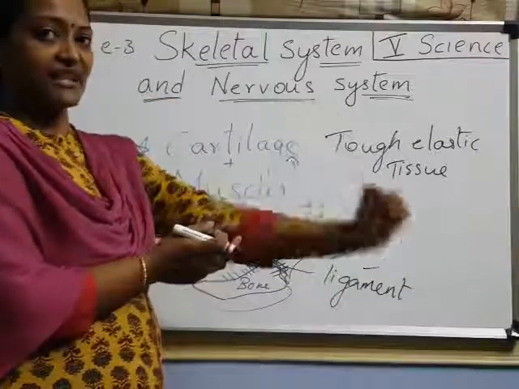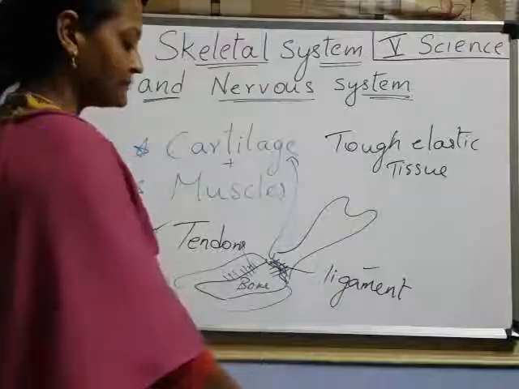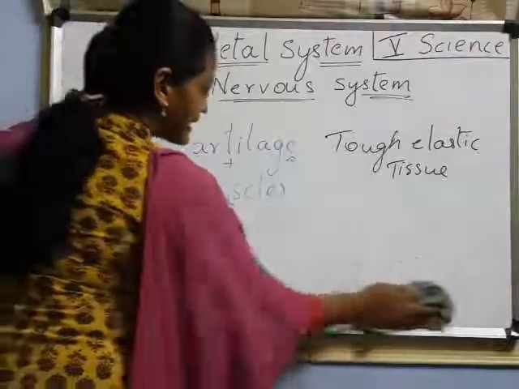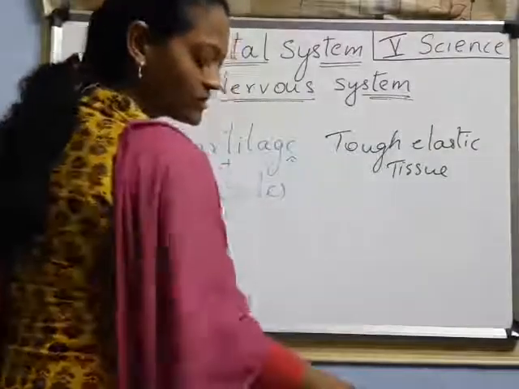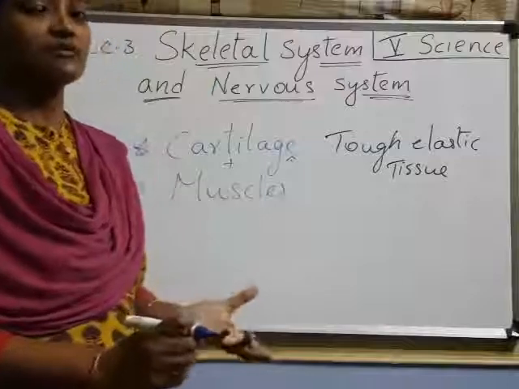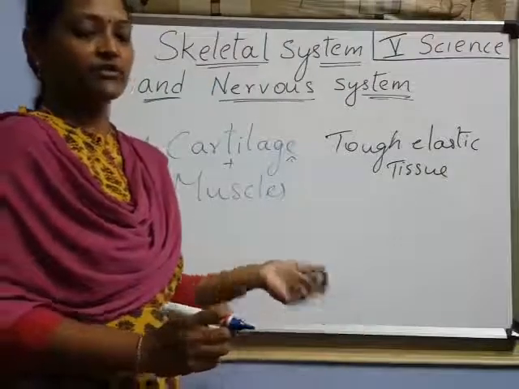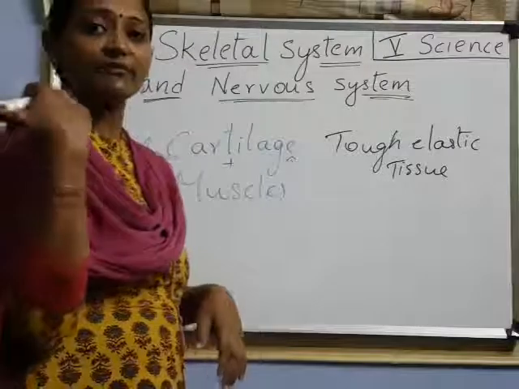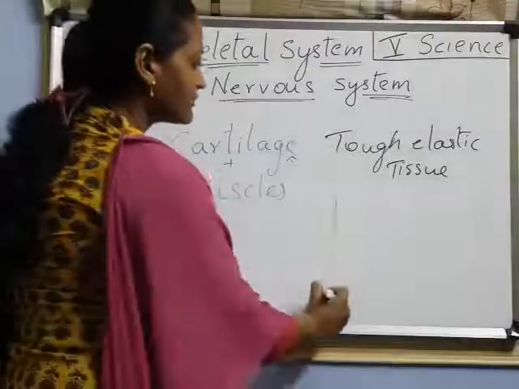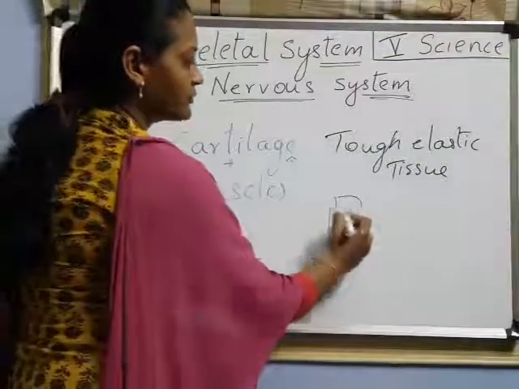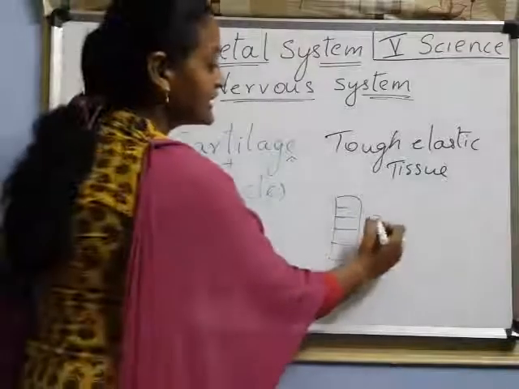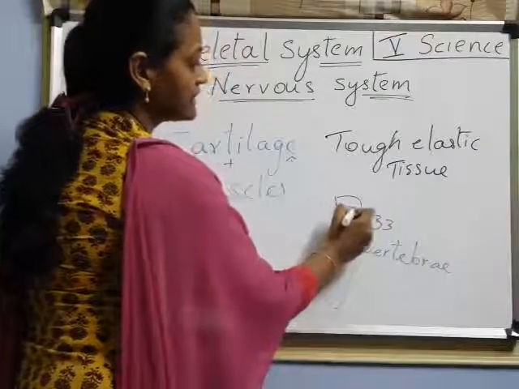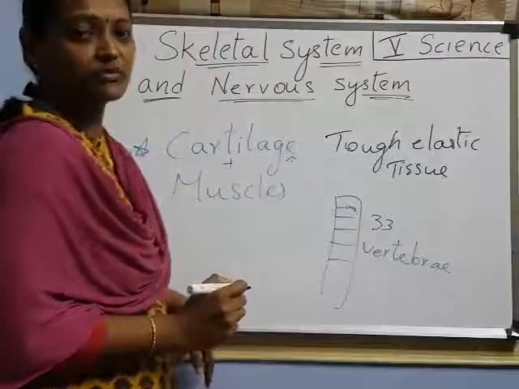Along with the muscle and cartilage. Have you understood, children? Now, these cartilages are present between the bones, in joints, like the joints in the knee, elbow, and wrist. All these places we find cartilage, and also in the vertebrae. We have a vertebral column, a big backbone, made of small bones. How many bones did I say? 33 vertebrae. Between these vertebrae we also find cartilage. Understood? Tough elastic tissue. Got it, children?